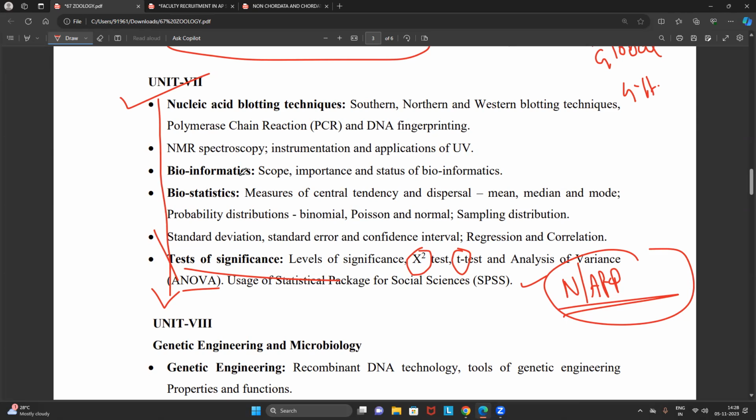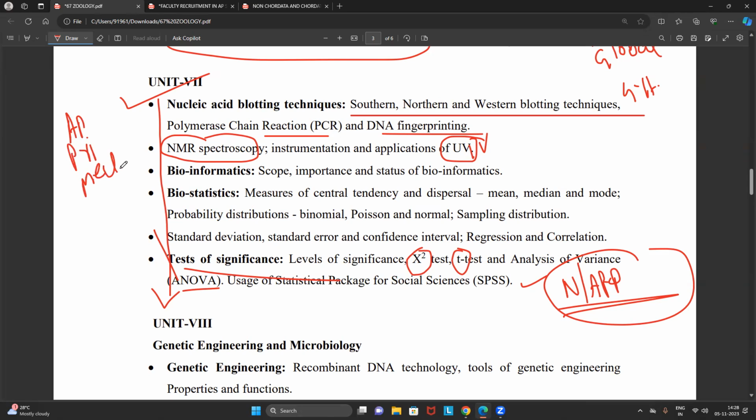Then the zoology people are really lucky because they have mentioned everything very clearly in most of the units, except a few units. You have to focus only on the NMR and the UV visible also. Again, all the types of blotting, fingerprinting, polymerase chain reaction. For every technique, friends: application, principle, and mechanism. Procedure we need not read. Majorly in the competitive exam they will focus on the application as well as the principle. And bioinformatics also, they have given a very brief introduction of bioinformatics.